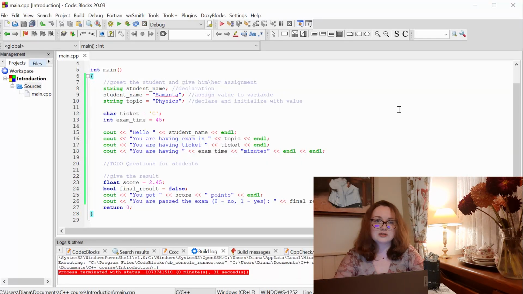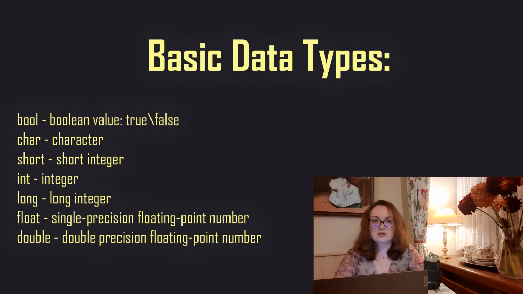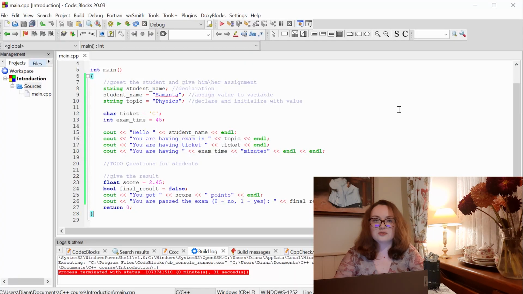I hope that this lesson was very helpful for you. We learned how to create variables. We also discussed the basic C++ data types such as char, int, short, long, float, double, and boolean. We also learned how to use comments.